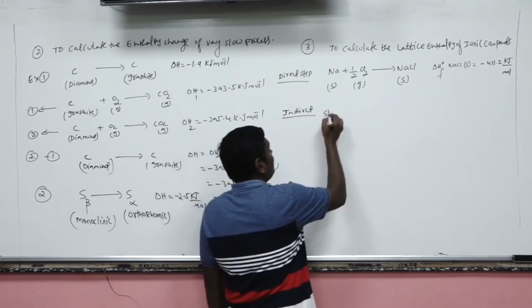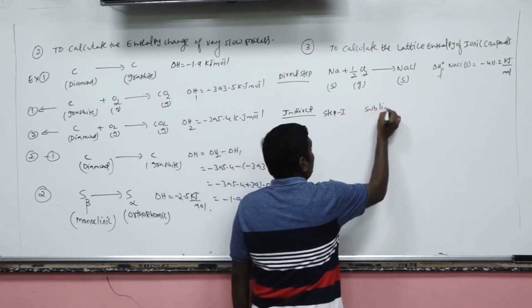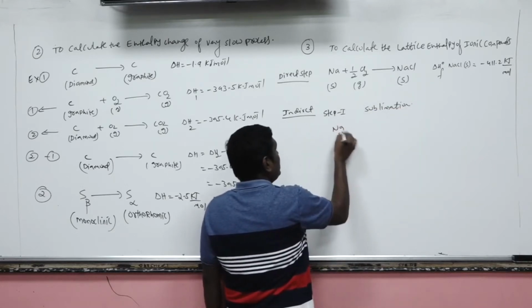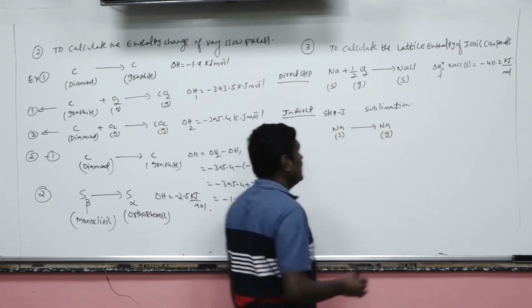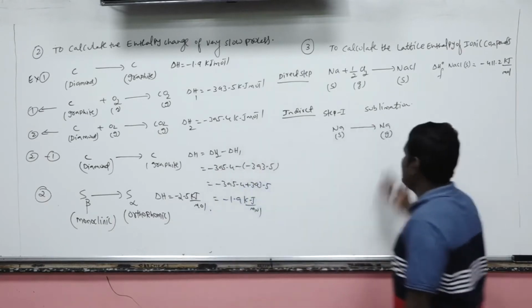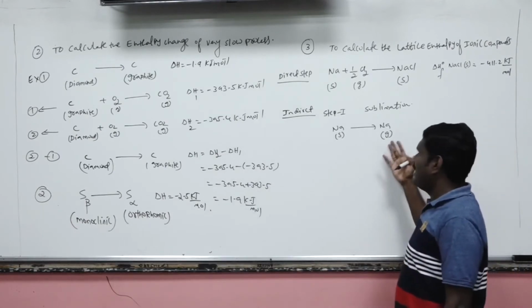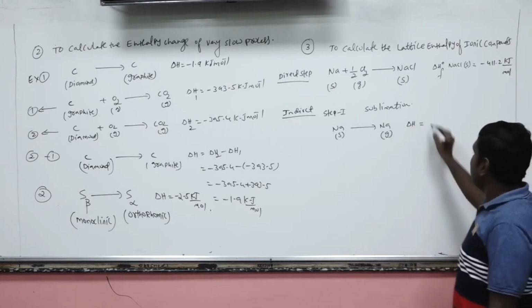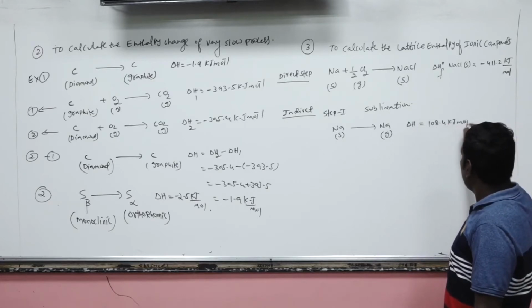Step 1, sublimation, where solid sodium is directly converted into gaseous sodium. This is also known as the enthalpy of sublimation or enthalpy of atomization, which is equal to 108.4 kilojoule per mole.